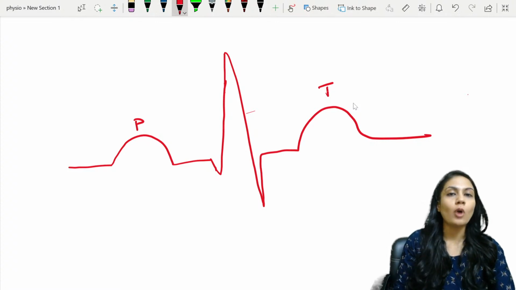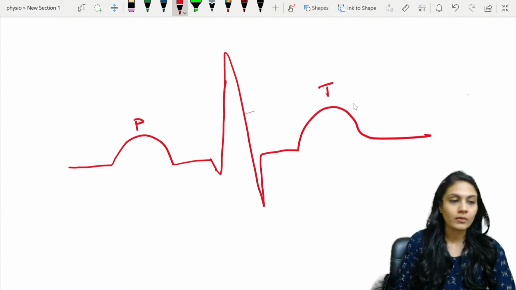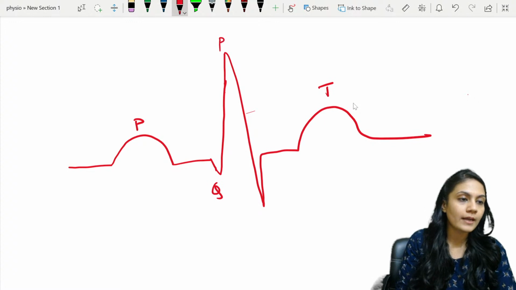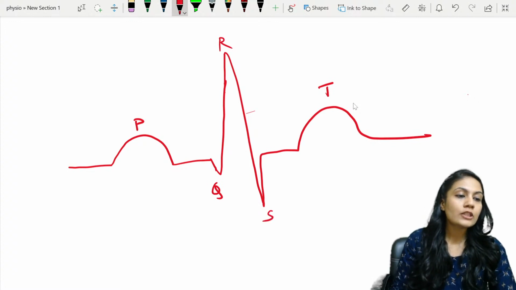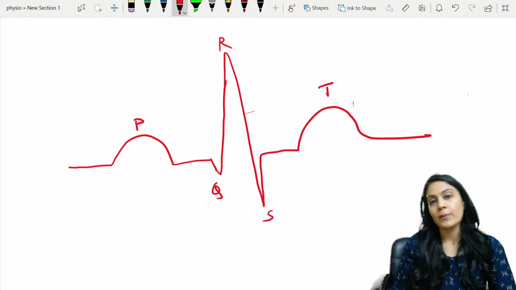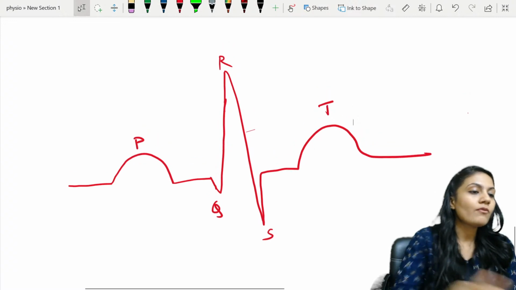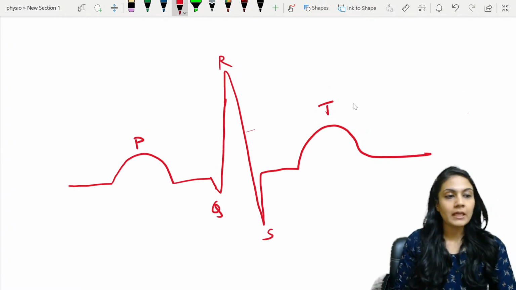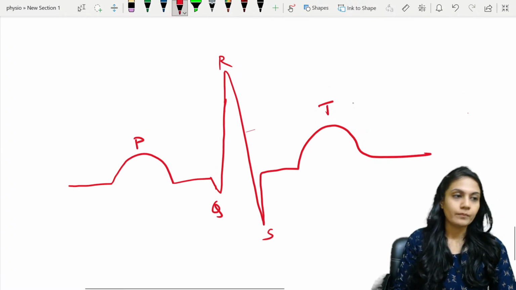It should be taller than the wave P. And this is QRS. This Q may be present, may not be present. So let's see one by one what this P, QRS, and T are.